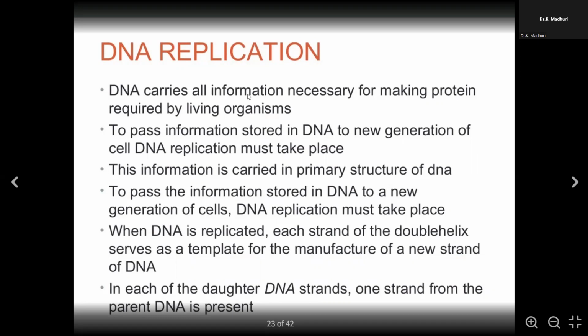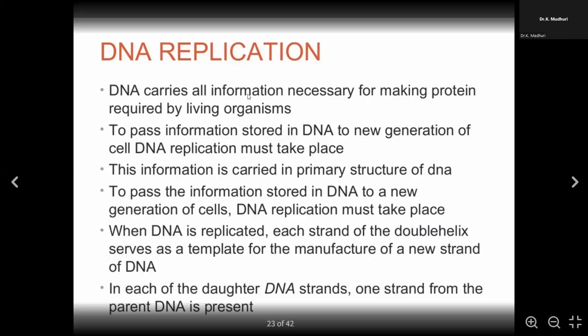And of course, we also mentioned that to pass the information stored in DNA to the new generation of the cell, the DNA has to replicate. And replication is what? Multiplication. If the DNA multiplies, then only the DNA will be doubled, and that double DNA will be transferred to the next generative cells. So the genetic material has to be passed from one cell to the other cell. The information has to be carried from one cell to the other cell. This is possible only by DNA replication.